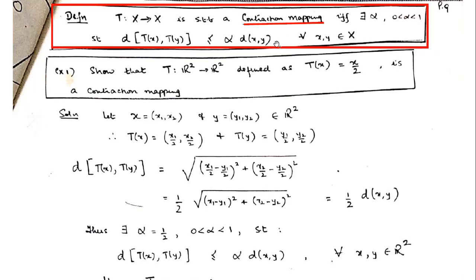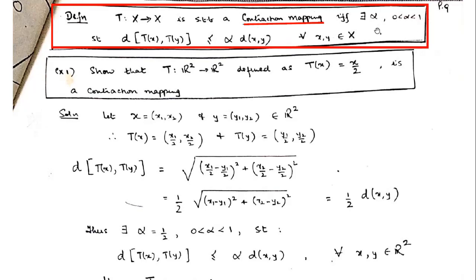Now I will help you visualize this concept of contraction mapping. If we are considering some metric space, observe that there exists some real number alpha between 0 and 1. It is a positive real number, but strictly less than 1.